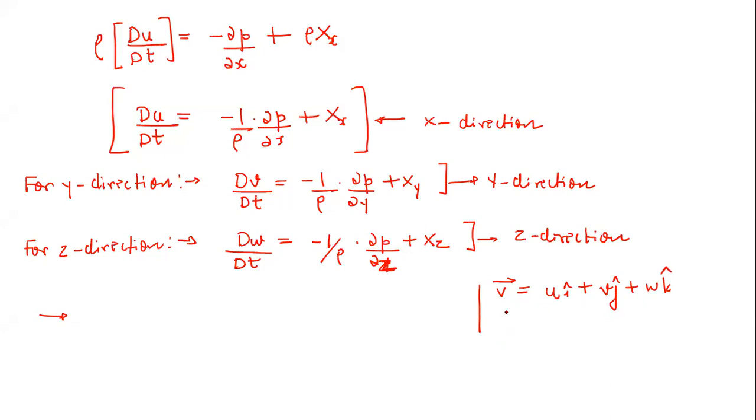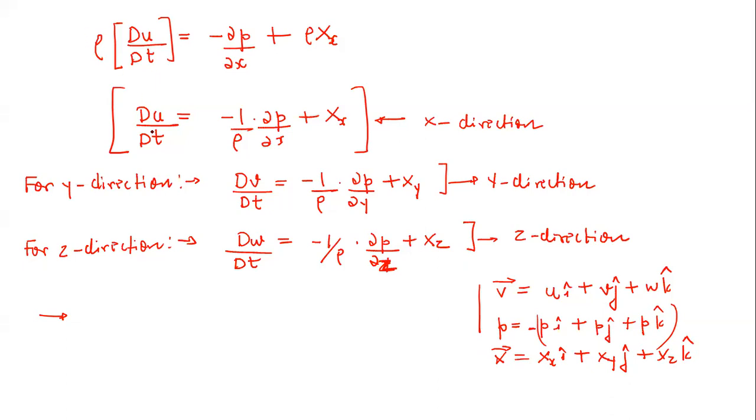Now p is your scalar quantity. But again, we can say p i cap plus p j cap plus p k cap, something like this, because the pressure p is equal in all directions. So it is basically minus of this. Anything else? X vector is also there, so it is X x i cap plus X y j cap plus X z k cap. Now just tell me how to write this in vector form. Any guesses? Very easy.